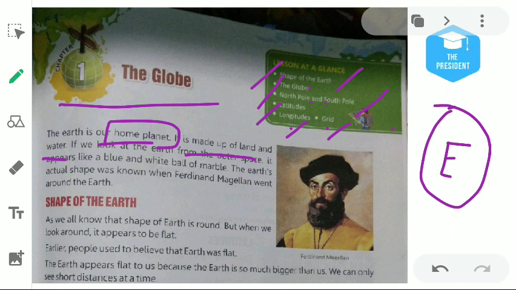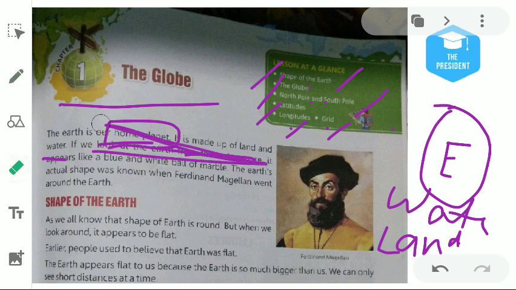Earth is made of land and water. Our earth is made by just two things. First is water and second one is land. We are living on the land, and water we can see in the rivers, in the oceans, in the lakes, in the form of glaciers. If we look at the earth from outer space, it appears like a blue and white ball of marble.